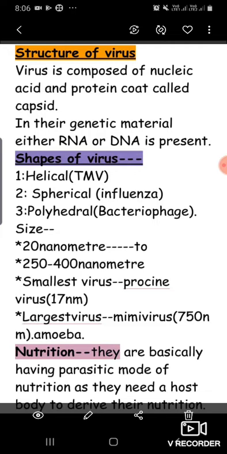Next is nutrition, that is, how viruses obtain their nutrition. Earlier we discussed that viruses are the borderline between living and non-living. Outside a living host they do not require any nutrition, but inside the host they take nutrition from the host cell. So their mode of nutrition is parasitic. You read about the different modes of heterotrophic nutrition in class 7.